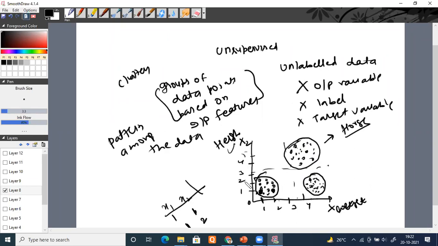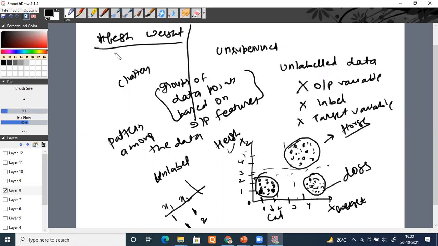There is something which has small height and small weight. Suppose this is nothing but your cat. There is something which doesn't have much height but has more weight. Suppose these are dogs. So you have to find out patterns among the data, and no label will be given to you. That means your data will be unlabeled. Height and weight are given to you, and accordingly you have to cluster the data and find out the patterns among the data. Tell me, is it clear or not, everyone?